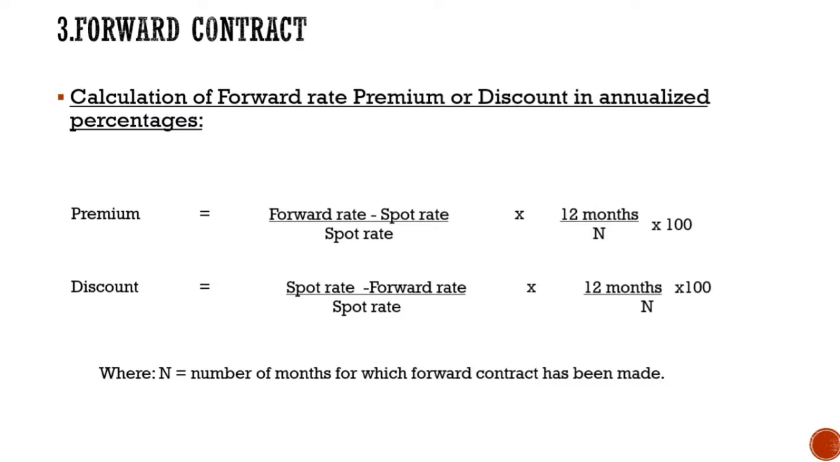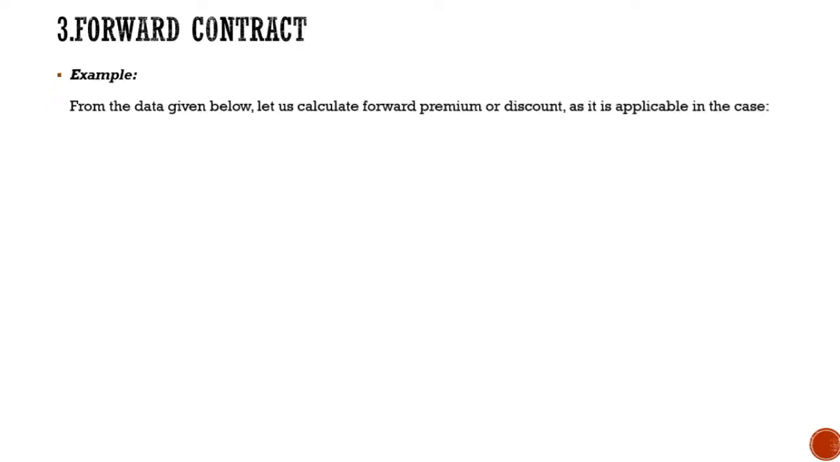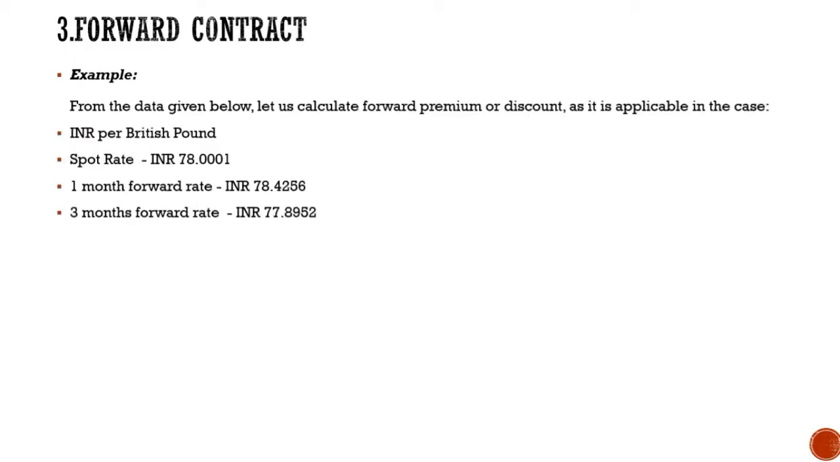Now let us understand how we can use these formulas with an example. Okay, from the data given below, let us calculate the forward premium or discount as it will be applicable in the case. So let's say we have an example on Indian rupee per British pound. The spot rate is given as 78.0001. The 1 month forward rate is given as 78.4256 and the 3 months forward rate is given as 77.8952.